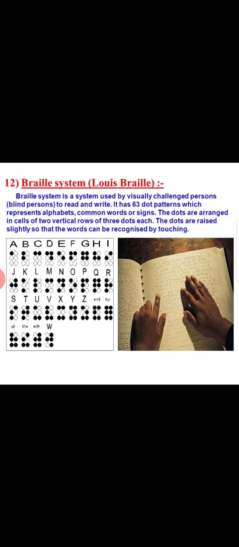Braille system. Louis Braille. The Braille system is a system used by visually challenged blind persons to read and write. It has 63 dot patterns which represent alphabets, common words or signs. The dots are arranged in cells of 2 vertical rows of 3 dots each. The dots are raised slightly so that the words can be recognized by touching. So here is one kind of braille system which is used by visually impaired persons, those who are not able to see. They can read and write through this braille system, and it was invented by Louis Braille. That's why the name is braille system.